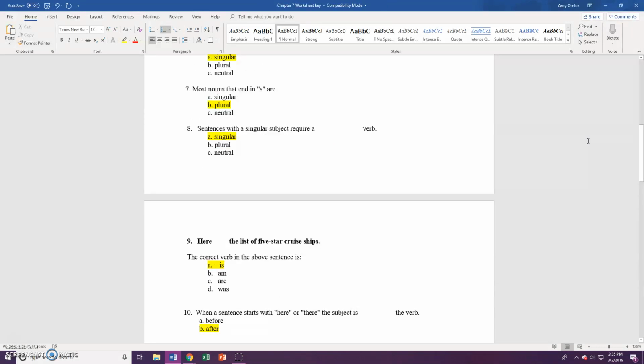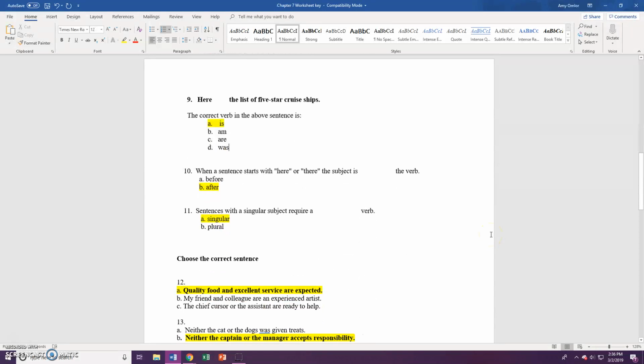Number 9, here is the list of 5-star cruise ships. Here we have an inverted sentence. Inverted means it's backwards. When you have a sentence that starts with here or there, the subject comes after the verb. The subject of this sentence is list. Okay, it looks like it could be ships, but ships is the object of the preposition of, and subjects cannot be objects. So we're actually talking about the list. So here is the list of 5-star cruise ships.